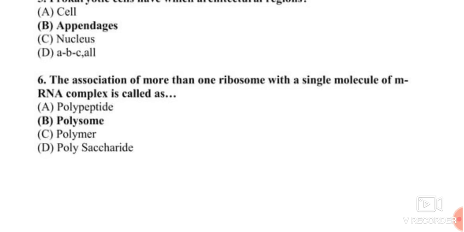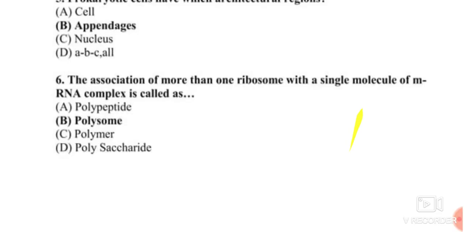Other options like polypeptide, it is a chain of amino acids. Polymer, it is a chain of monomers. Polysaccharide, it is a chain of monosaccharides. So the correct answer is B, polysome.